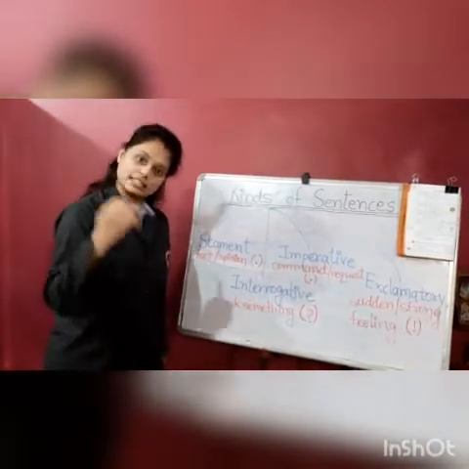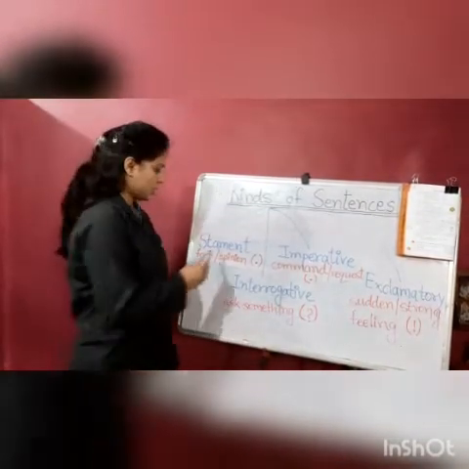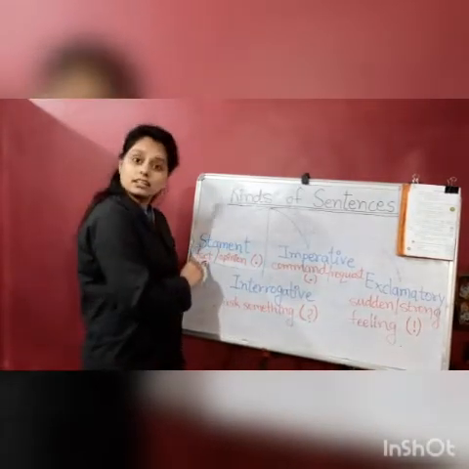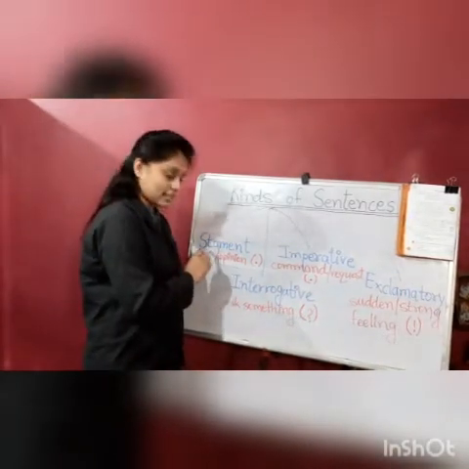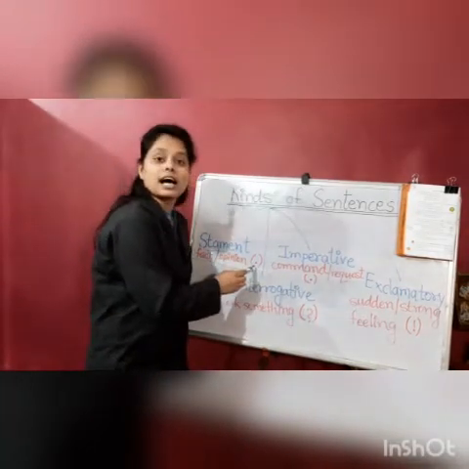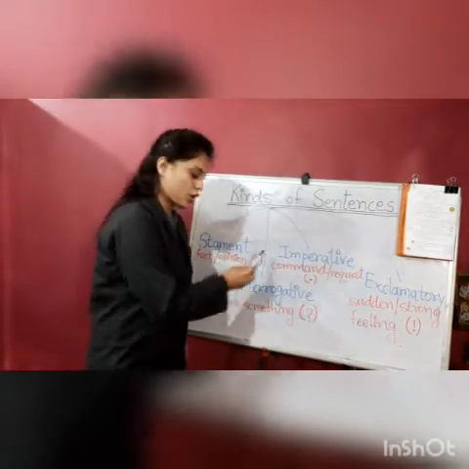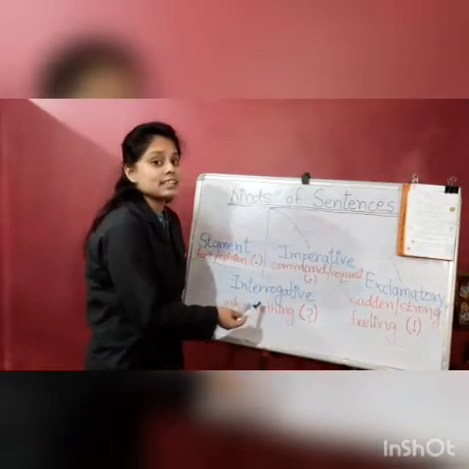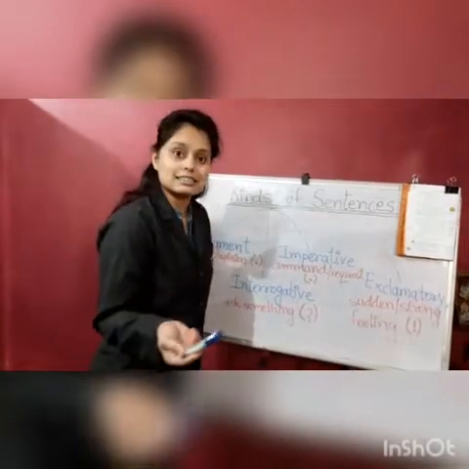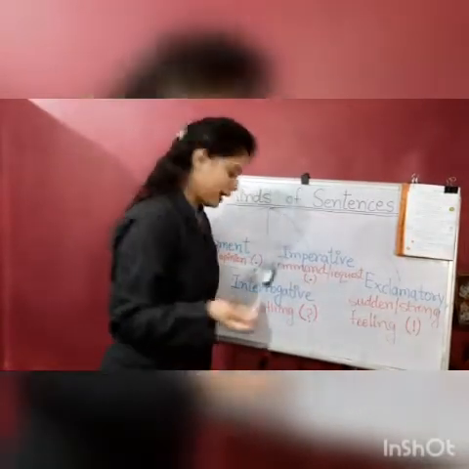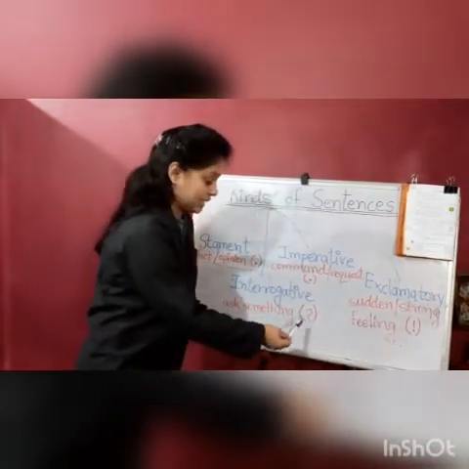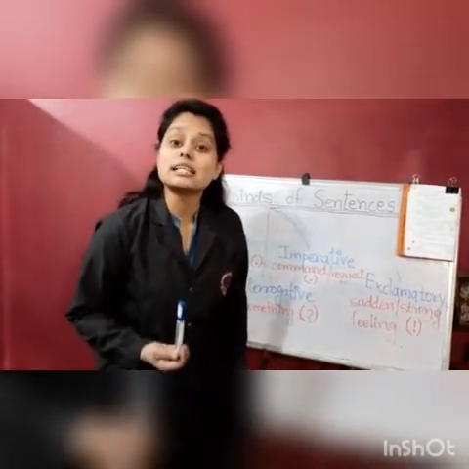So, please, shall we revise once again? Statement kind of sentence is used to denote fact and opinion, and they usually end with a full stop. Interrogative, these are the kind of sentences which we use to ask something to someone. And they usually end with a question mark.